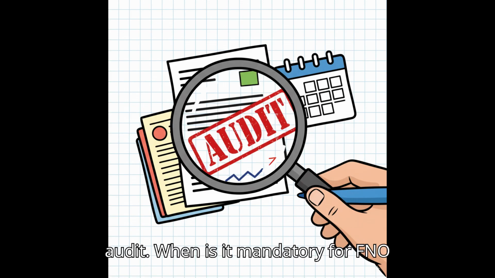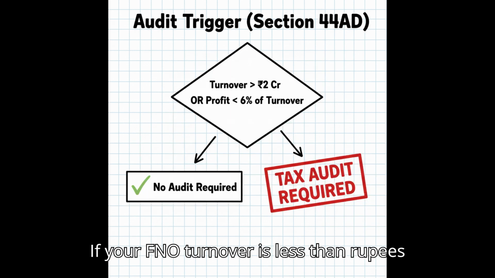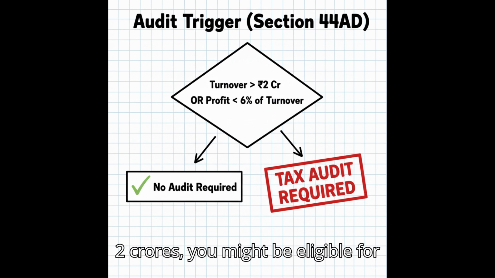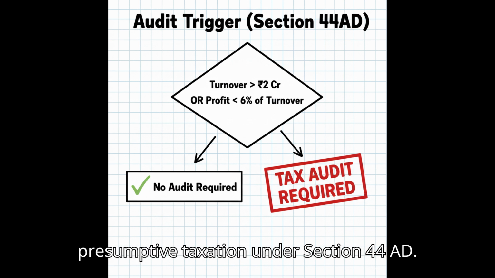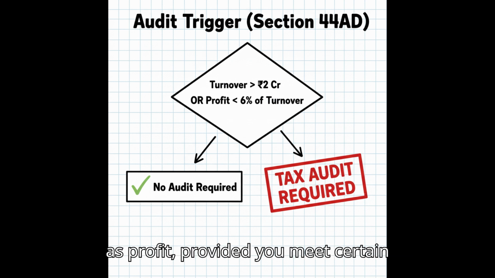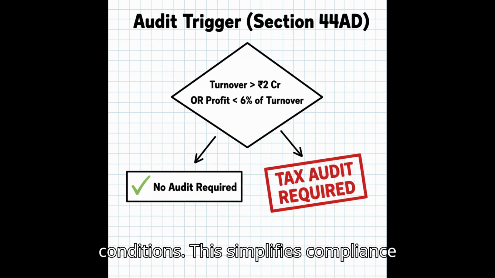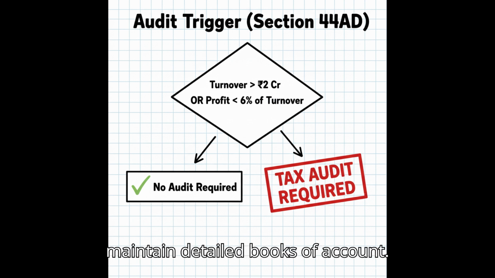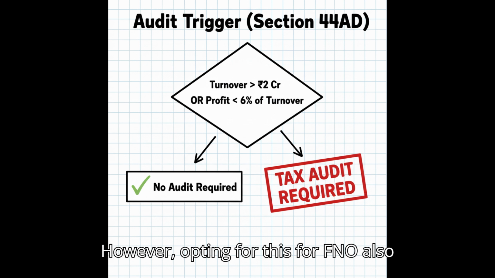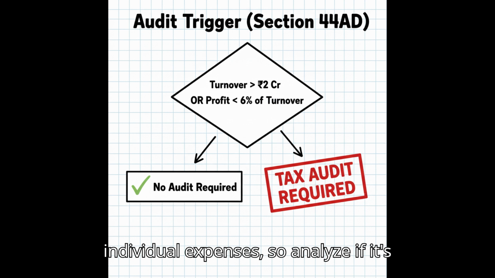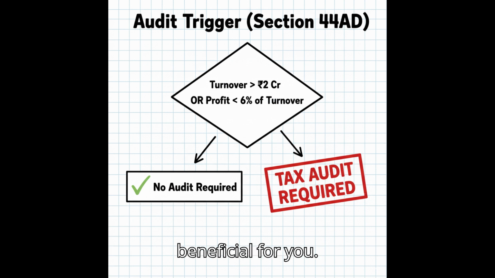When is it mandatory for F&O traders? If your F&O turnover is less than rupees 2 crores, you might be eligible for presumptive taxation under Section 44AD. Here you can declare 6% of your turnover as profit, provided you meet certain conditions. This simplifies compliance significantly as you don't need to maintain detailed books of account. However, opting for this for F&O also means foregoing the ability to claim individual expenses. So analyze if it's beneficial for you.